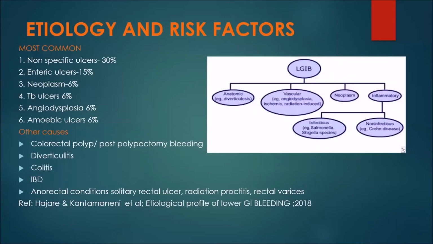The most common etiologies in our country include non-specific ulcers, enteric ulcers, neoplasm, TB ulcers, angiodysplasia, and amoebic ulcers. The rarer causes are colorectal polyp, post-polypectomy bleeding, diverticulitis, colitis, and inflammatory bowel disease. But diverticulitis and colitis are more common in the Western world.